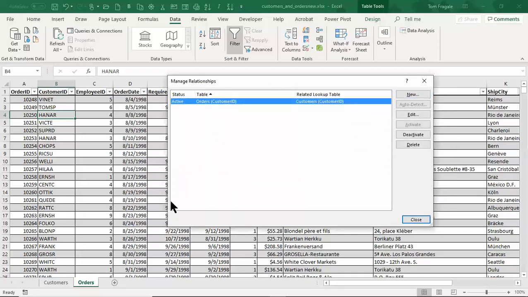Now, if I had more data, like if I had another sheet, I could make another relationship. You could really have as many as you wanted to. In real life, I once made a model with 10 different relationships, and you could have as many as you wanted to. You would look for the common fields. So I'll click on Close there.